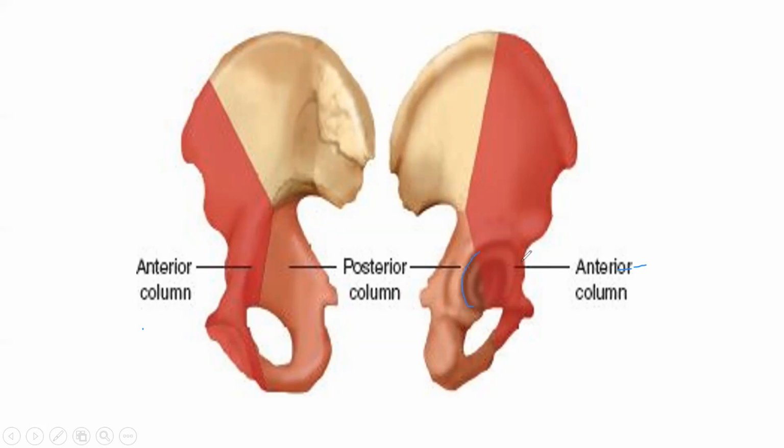If we are seeing it in a lateral view, this is the acetabulum. This is the anterior side and this is the posterior side. It is divided into two parts. This is the anterior column of the acetabulum and this is the posterior column of the acetabulum. Just remember the acetabulum has two columns, anterior and posterior.